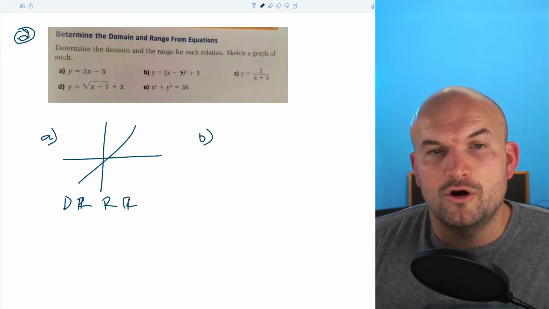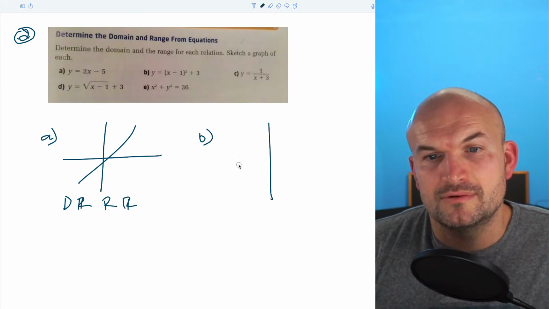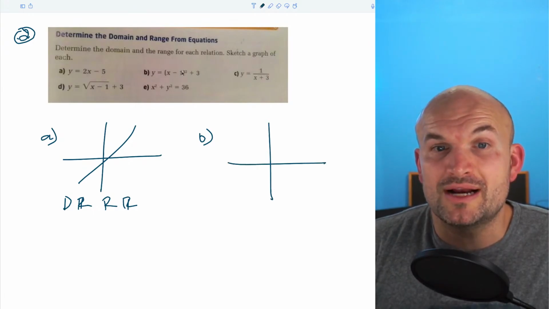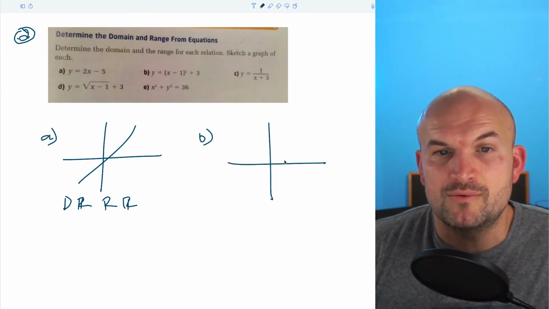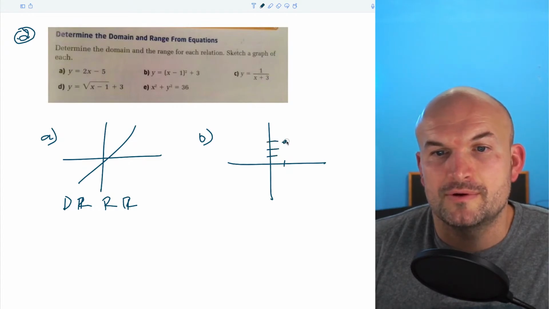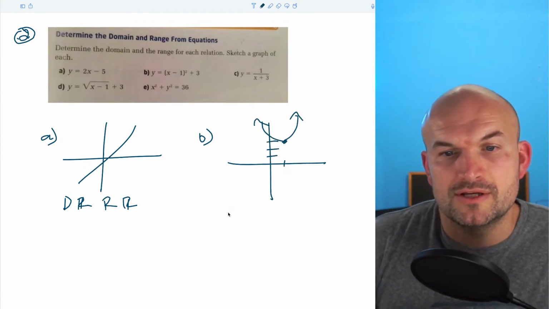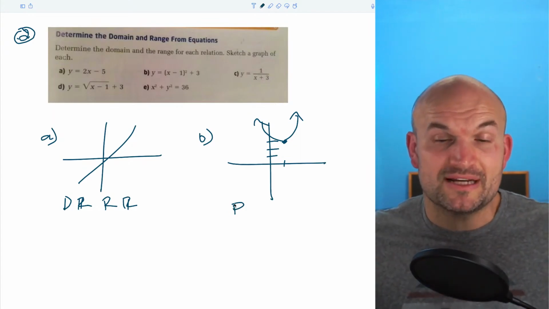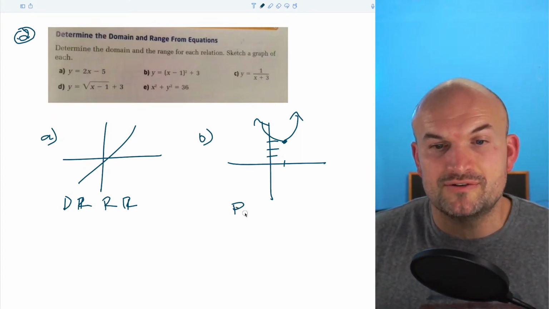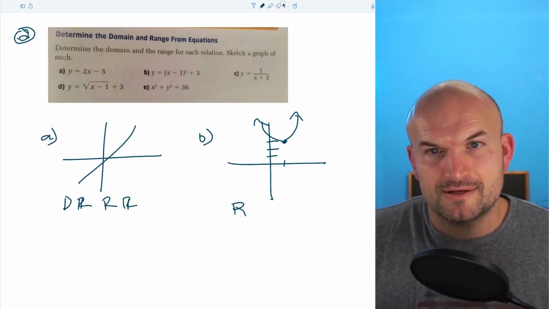For B, hopefully you recognize this is a quadratic graph, right? And this graph is being shifted 1 unit to the right and then 3 units up. So 1 unit to the right, 1, 2, 3. There you go. So again, the domain is the graph is going to keep on expanding from left to right to -infinity to infinity. So why did I write that like that?